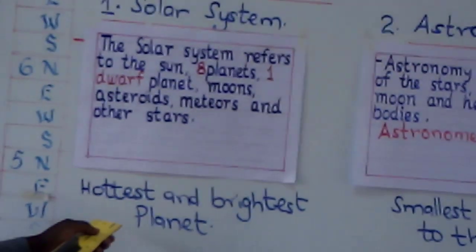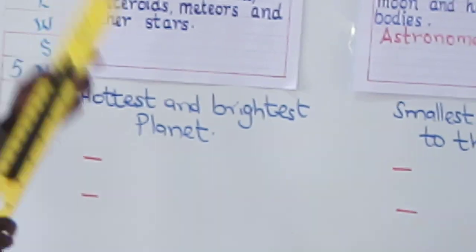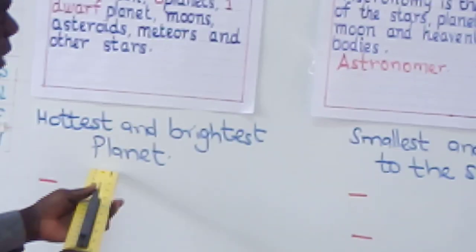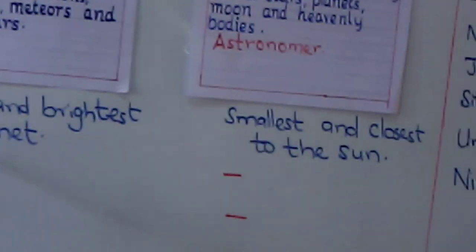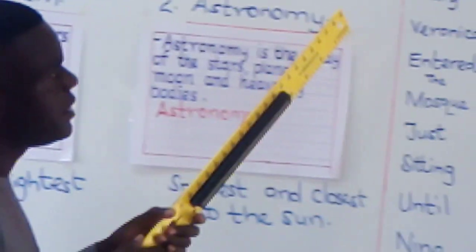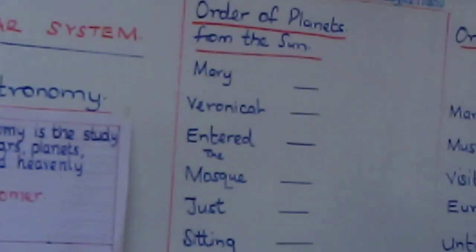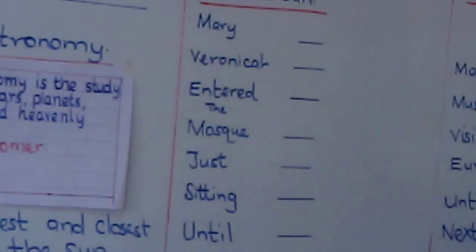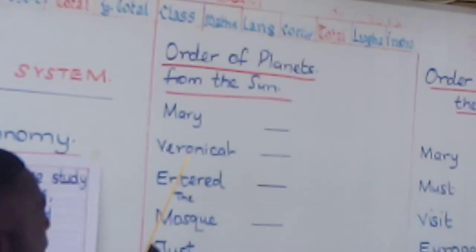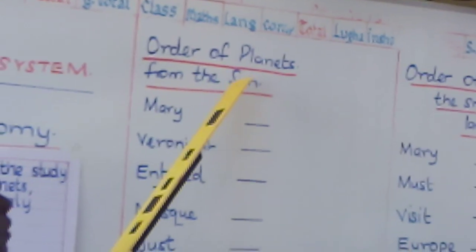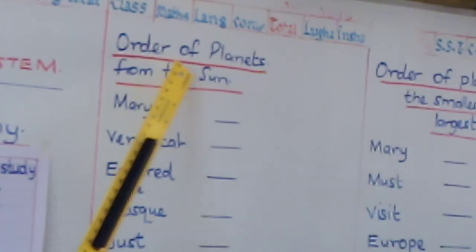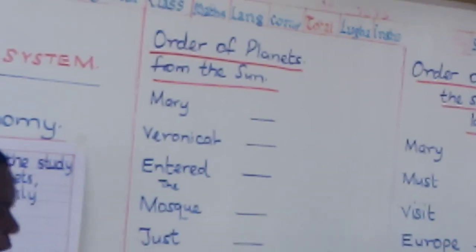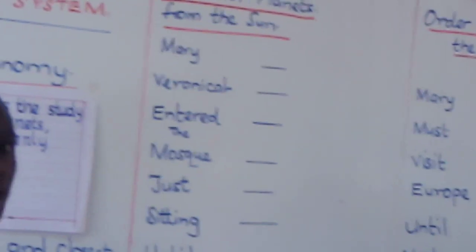Now, we are going down. And before we look at what I have written here, I want us to proceed to this board. We want to see which are these 9 planets. And these 9 planets, in the order they appear from the sun, I have written a mnemonic, to be able to remember them.